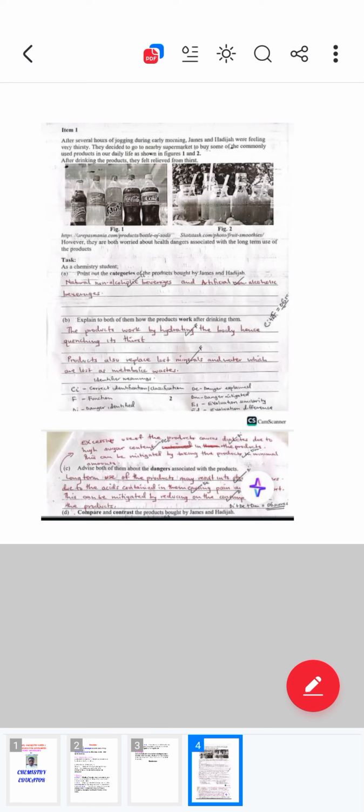Those are evaluation. Talk about natural and artificial, or you can talk about alcoholic and non-alcoholic. If you are evaluating, talk about alcoholic and non-alcoholic beverages, even if you don't talk about artificial and natural. That is it.